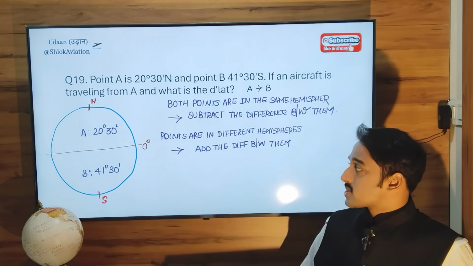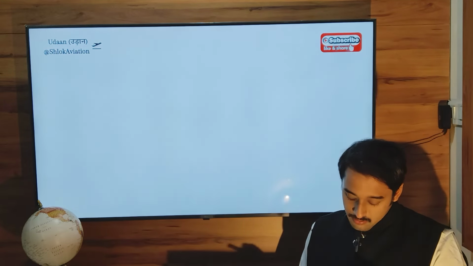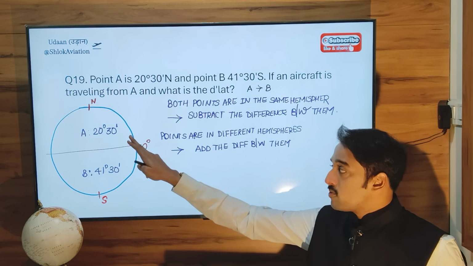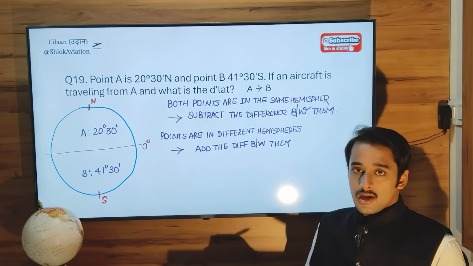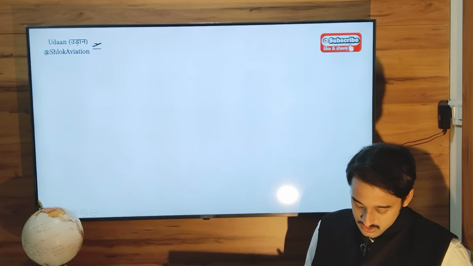Okay, so remember this. When points are in different hemispheres, you add the difference between them, because the only reason is that there is a 0 degree latitude between them. So you have to add. Otherwise, you have to subtract. So first, let's write this.